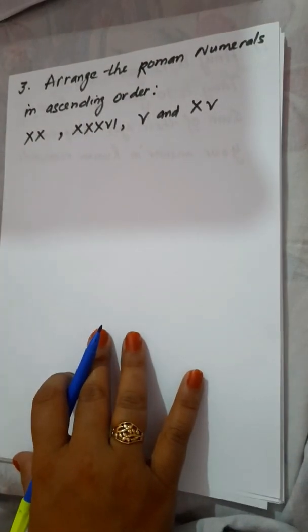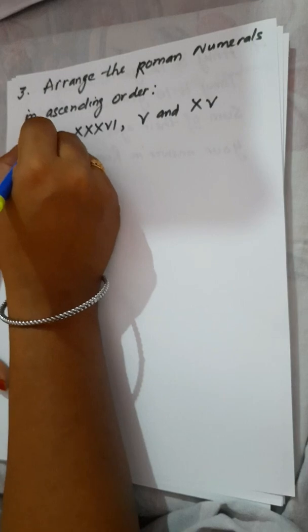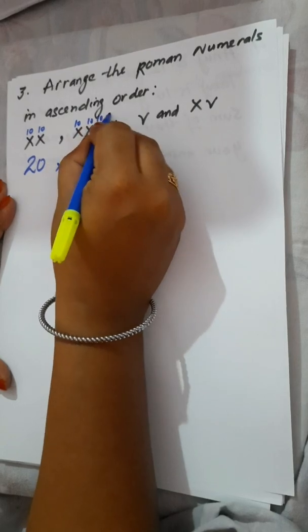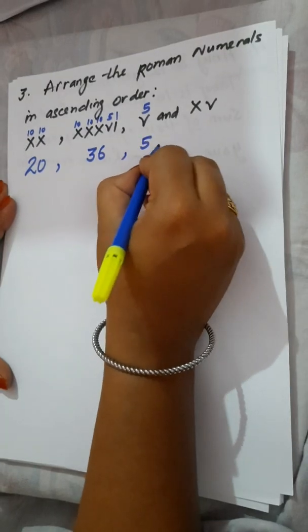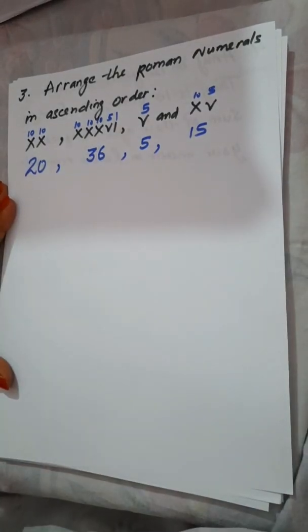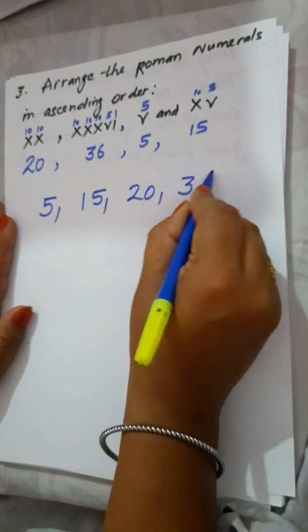The next we have: arrange the Roman numerals in ascending order. Now write the Hindu Arabic numeral for this. As we know, this X represents 10, this X represents 10, so this is 20, this is 10 plus 10 plus 10 plus 5 plus 1, which is equal to 36. This V represents 5, and this is 10 plus 5, that is 15. Now you have to arrange in the ascending order. Ascending order means from smallest to greatest, means 5, 15, 20, 36.